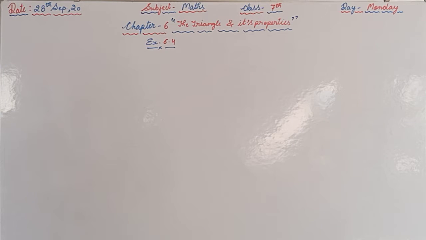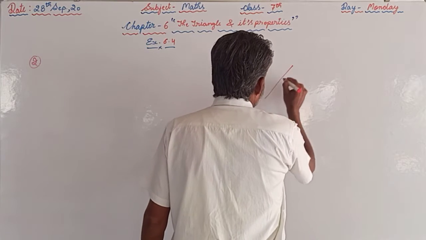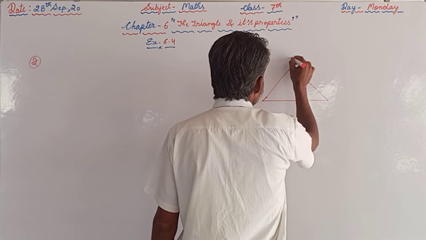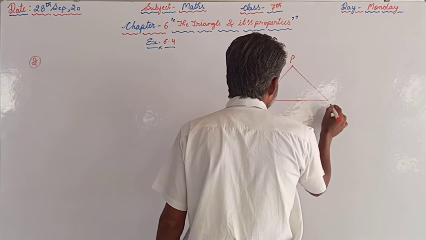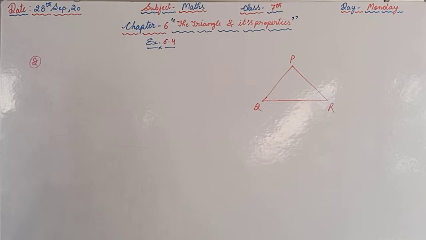At the same time, today we will start the next question, that is, according to the question, take any point O in the interior of a triangle PQR. So question number 2, in this question we are supposed to take, first of all, the triangle PQR, and in that triangle the naming is different.